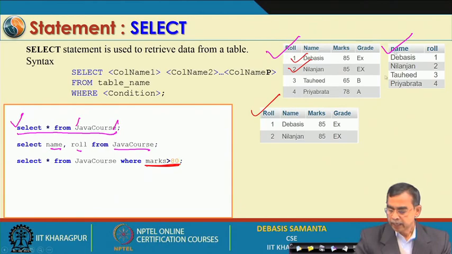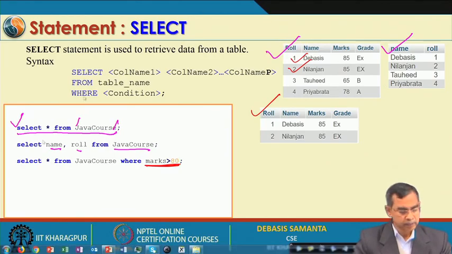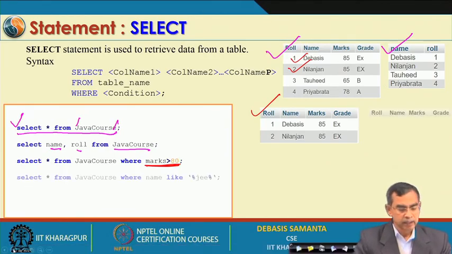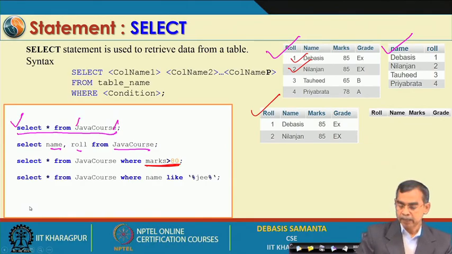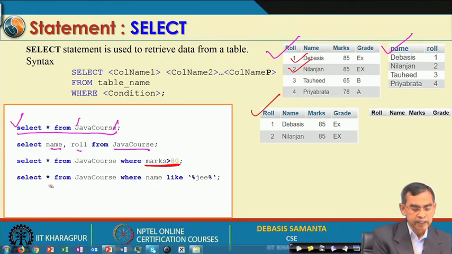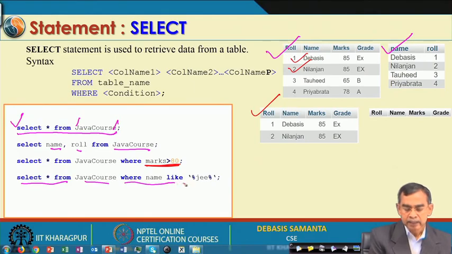And next, another command, again select star from Java course where name like this one. Name like means that, whatever the other characters are, there should be at least 2-3 characters like JEE.